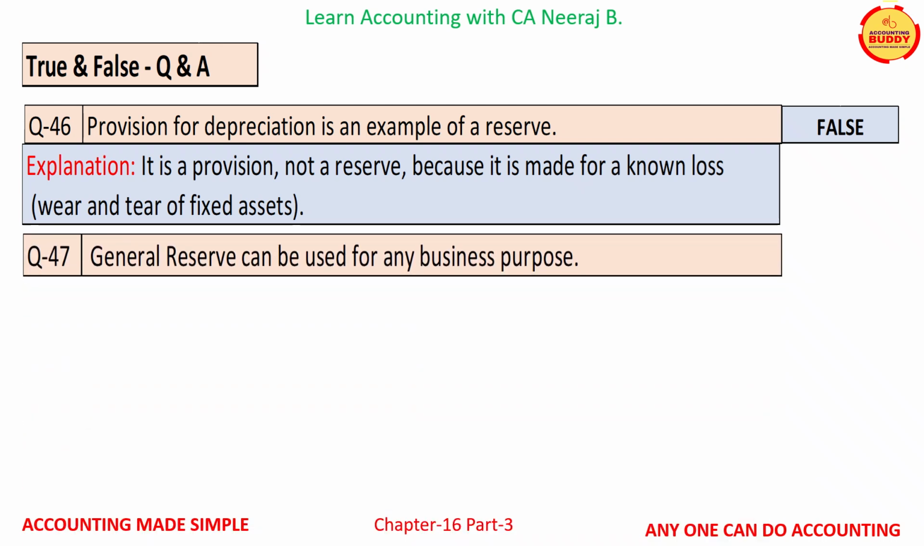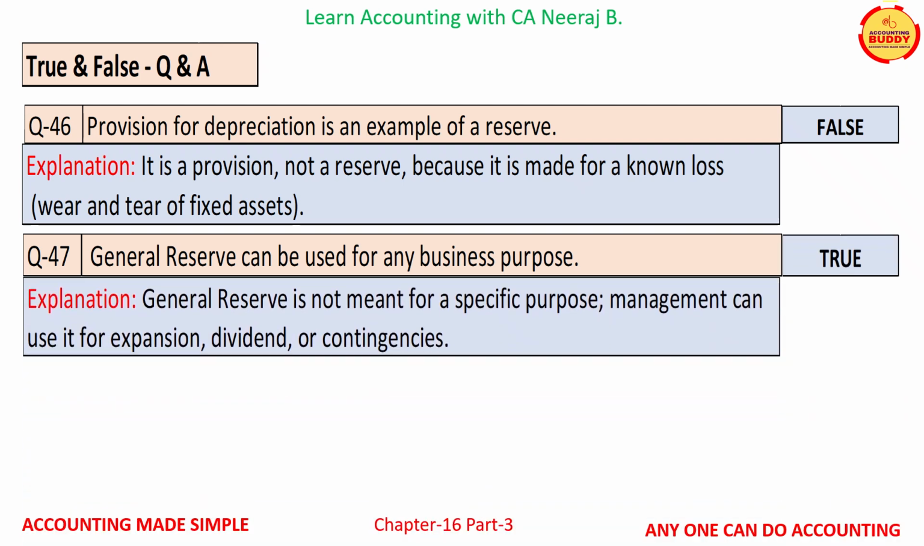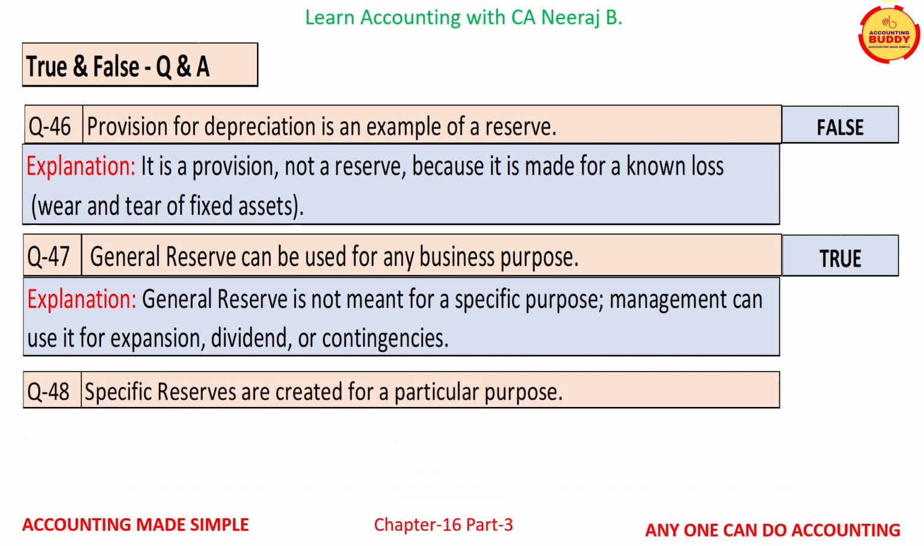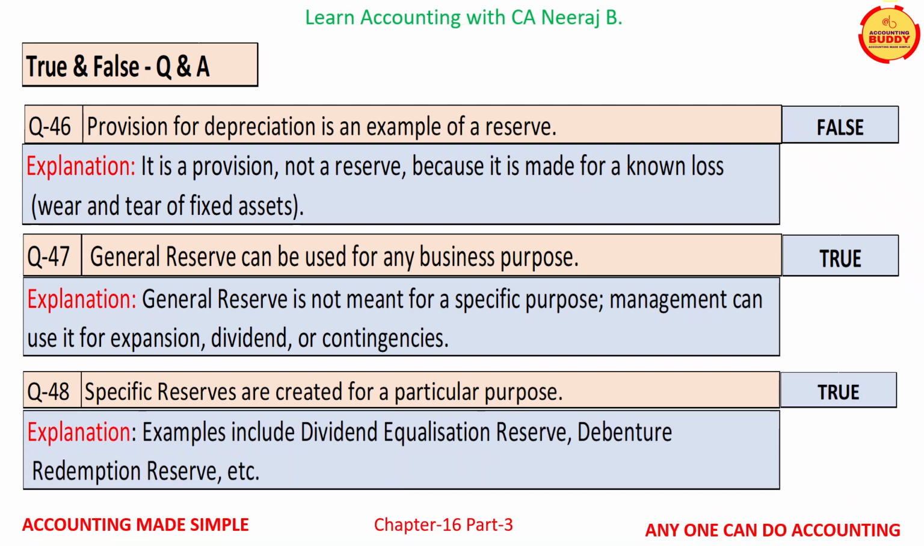Question number 47 is, general reserve can be used for any business purpose. And this is a true statement. General reserve is not meant for a specific purpose. Management can use it for expansion, dividend, or contingencies. Question number 48 is, specific reserves are created for a particular purpose. And this is a true statement. Examples include dividend equalization reserve, debenture redemption reserve, etc.